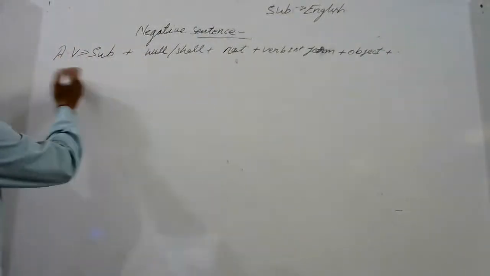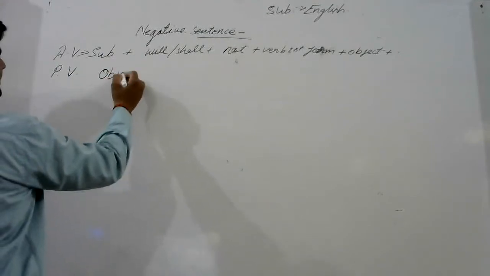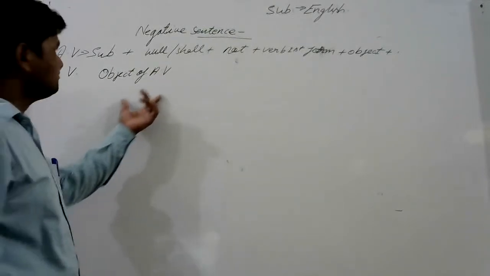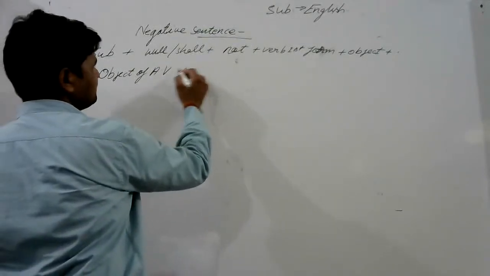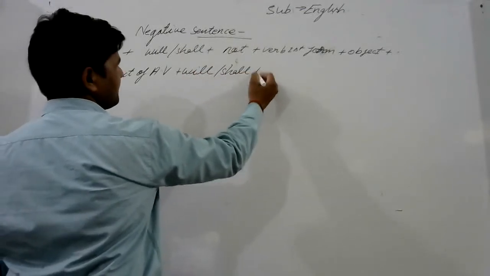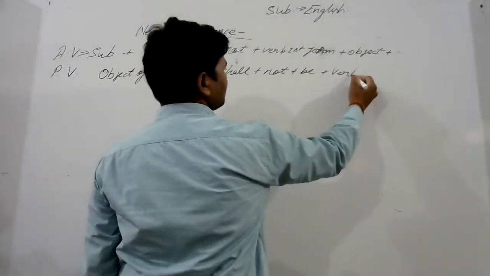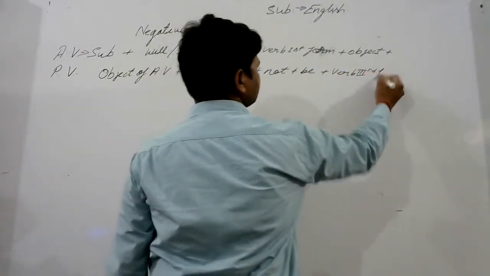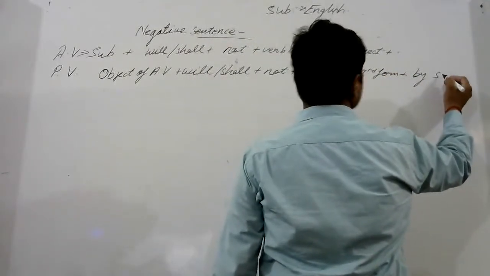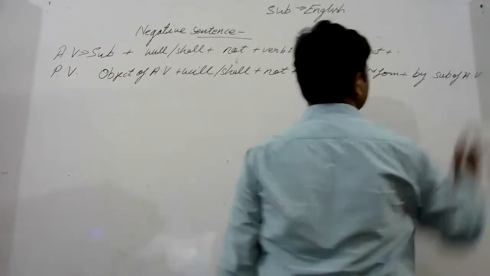At first, passive voice: object of active voice, then will or shall, not, be, verb third form, plus by, subject of active voice.